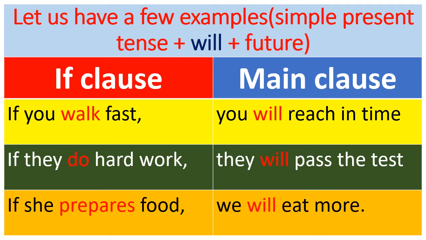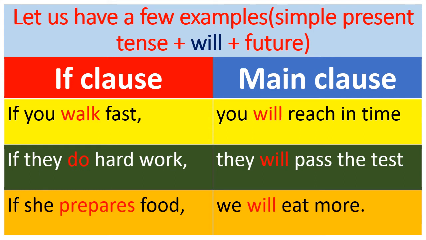Look at the first sentence. If you walk fast, you will reach in time. See, the if clause has "if", and the clause is in simple present.